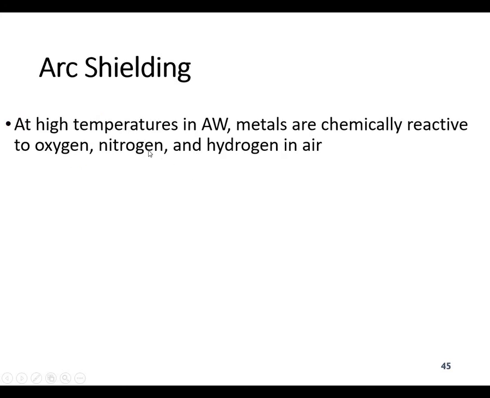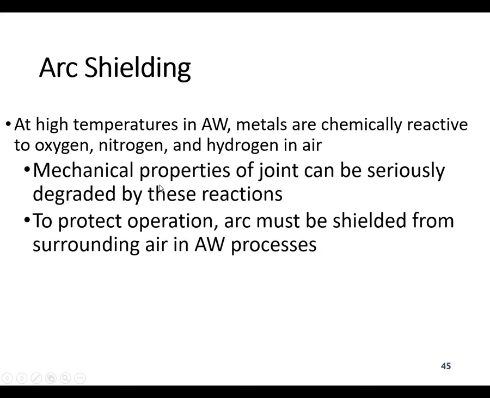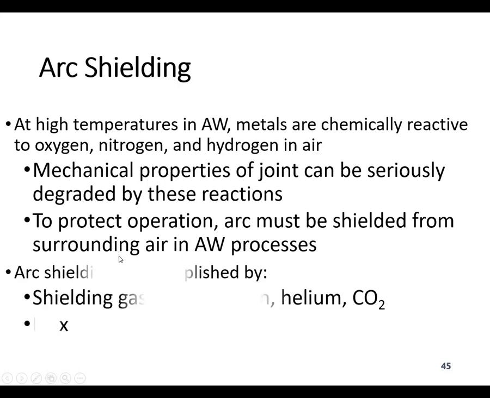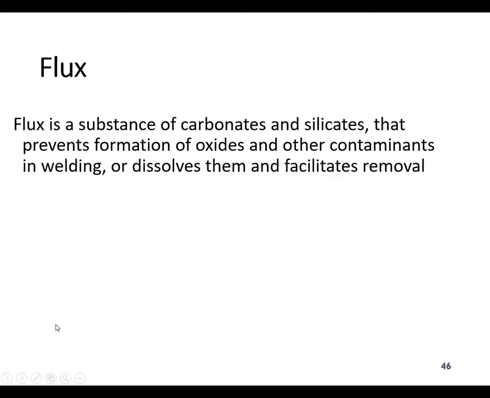Coming to the arc shielding. Why do we use shielding? Because at high temperature in arc welding, the metals are chemically very reactive to oxygen, nitrogen and hydrogen, so you have to use some shielding gas. The mechanical properties of the joint can be seriously degraded by this reaction. So you have to protect the operation by using shielding gases. There are many types of shielding gases. We can use argon, helium, carbon dioxide, and sometimes even flux is used.